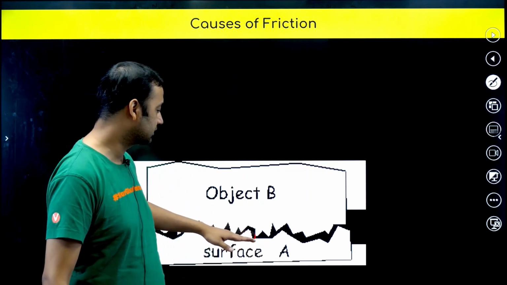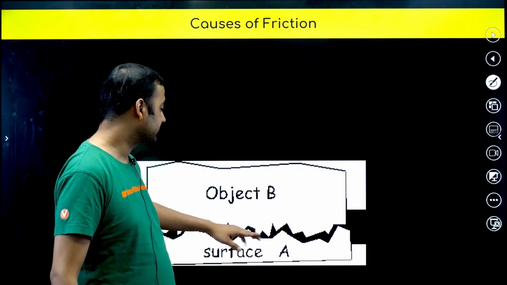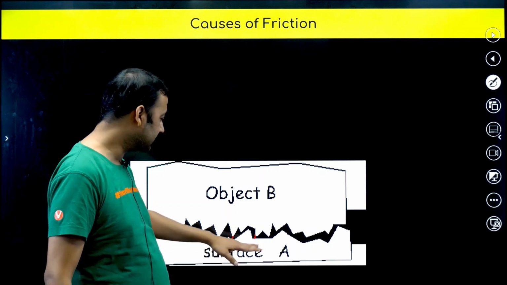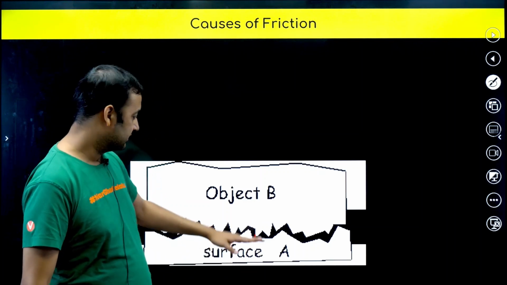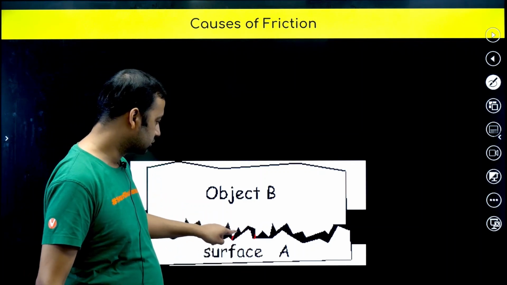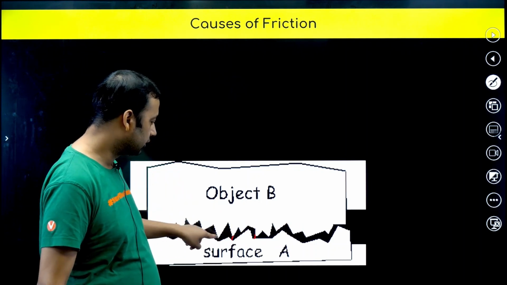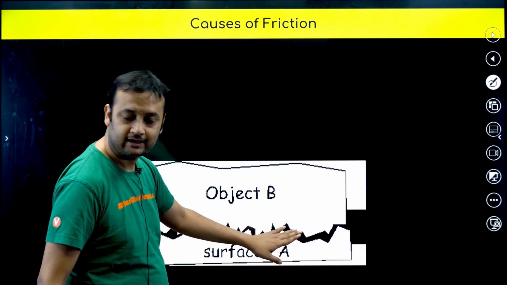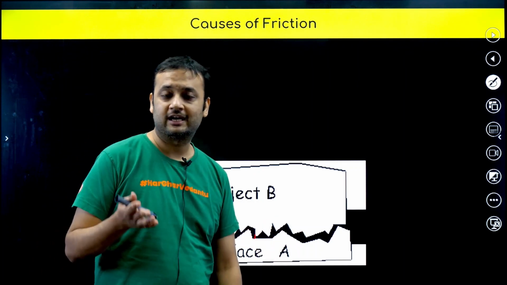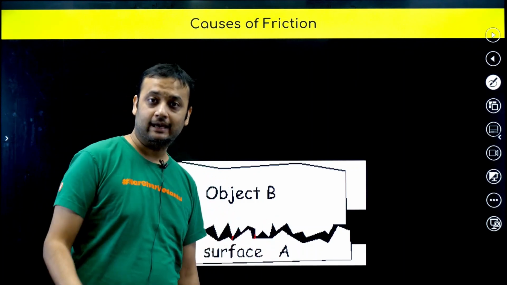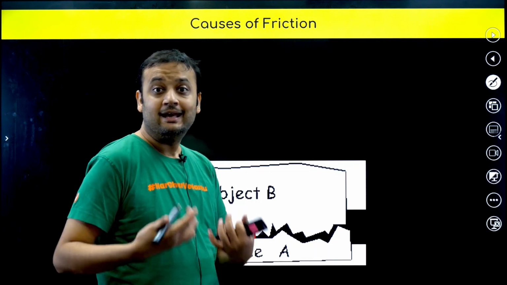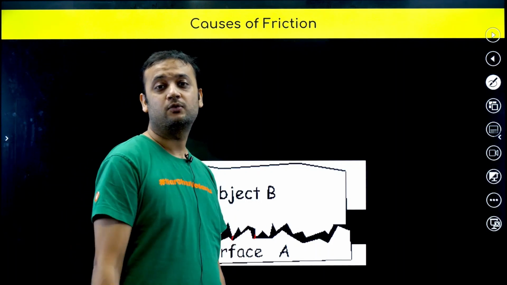And also guys, one more reason: there will be bonding between the bottom surface of object B and the top surface of object A. There will be a lot of molecules on the bottom surface of object B, and a lot of molecules on the top surface of object A. These molecules apply electromagnetic force on each other.